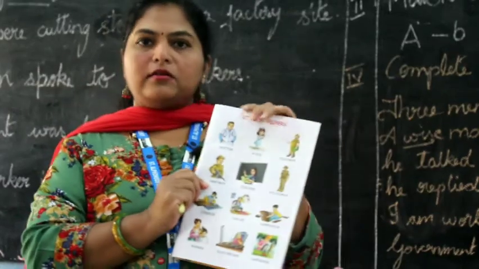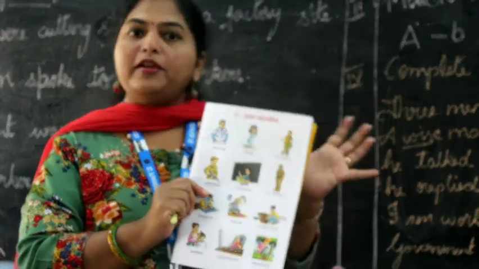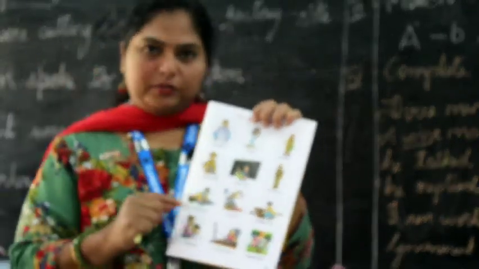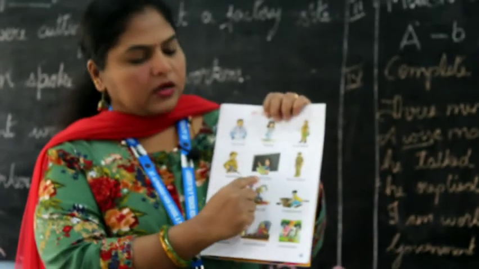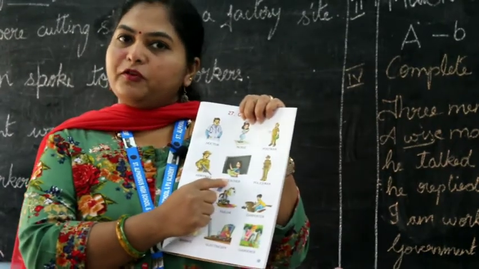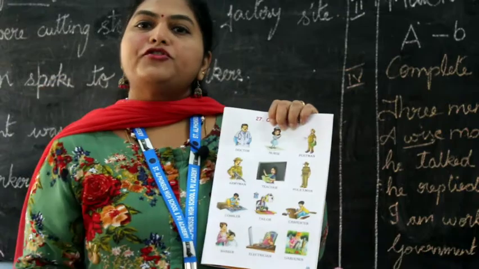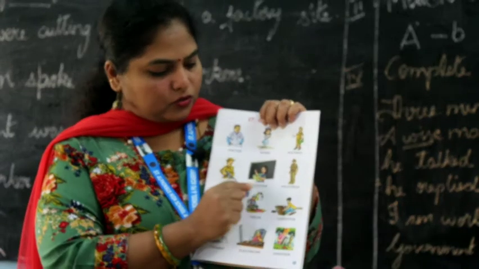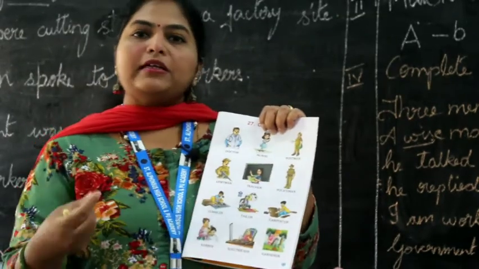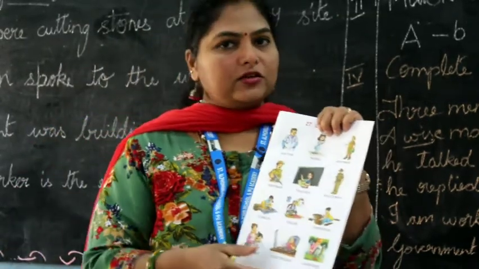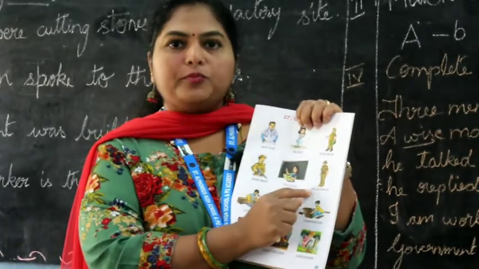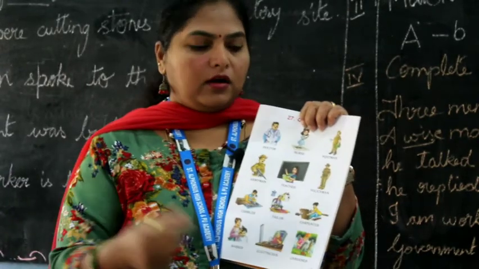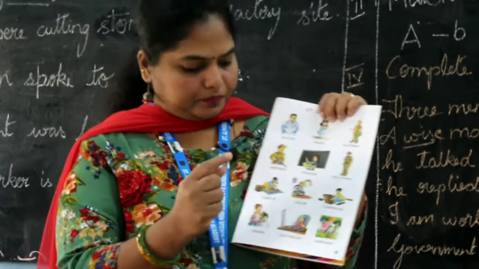Then the army men. Army men are very important for us. They are there to protect our country from the other enemies, right? So army men. A teacher is a very noble profession. The teachers educate the student who will not know to learn, will learn to read and write, right? So the teachers help in building the better society by educating the students. Policeman who protects us from robbers and thieves and other bad people. So this is a policeman.